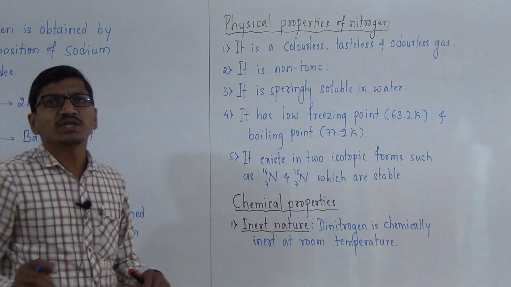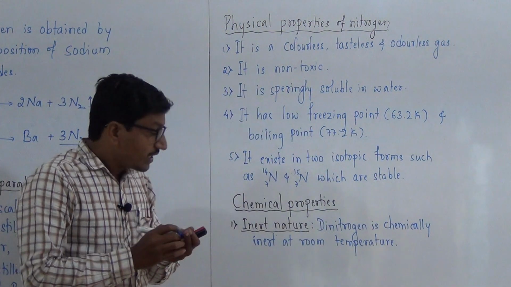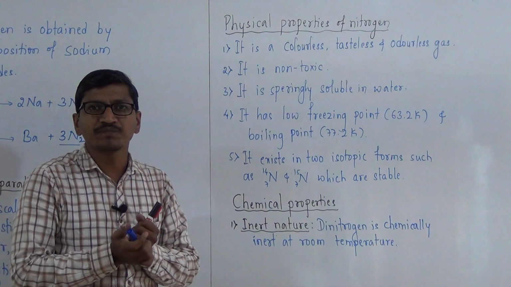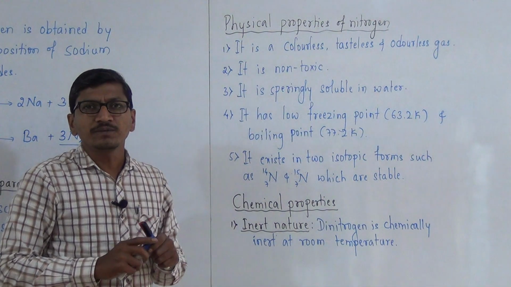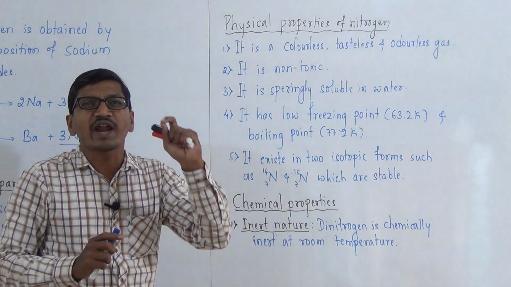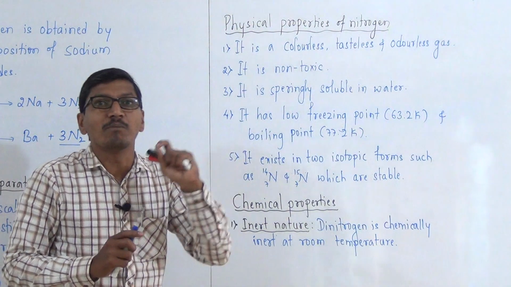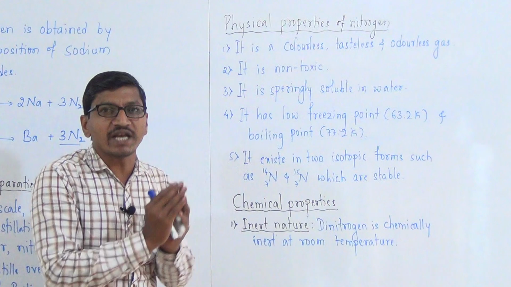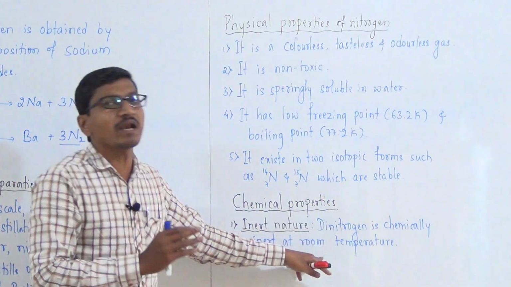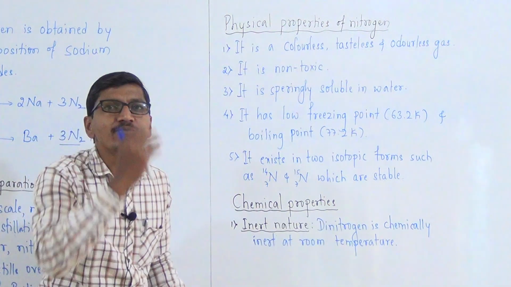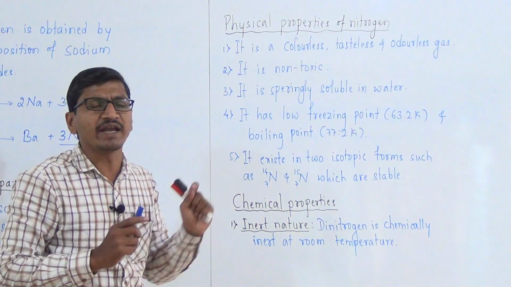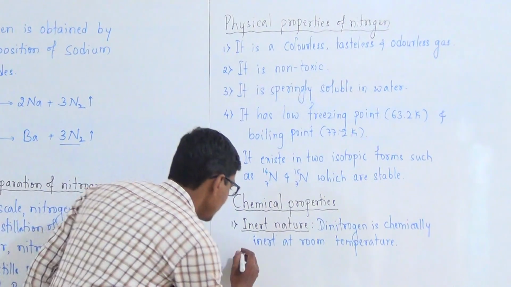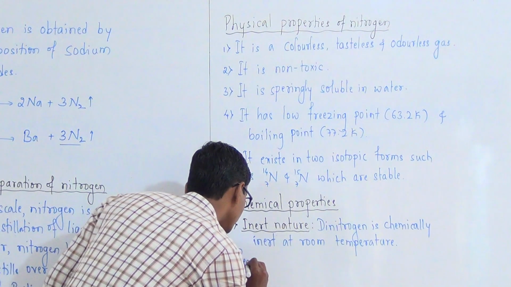Why is dinitrogen chemically inert at room temperature? The reason is that in dinitrogen there is a nitrogen-nitrogen triple bond, a triple bond between two nitrogen atoms. Due to the presence of the triple bond, it has a very high bond dissociation enthalpy, that is 941.4 kilojoule.